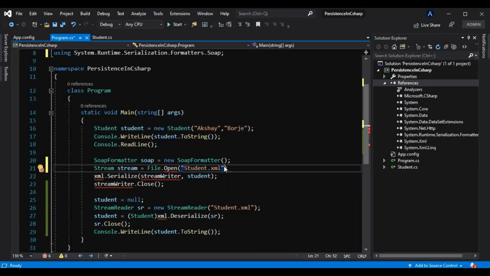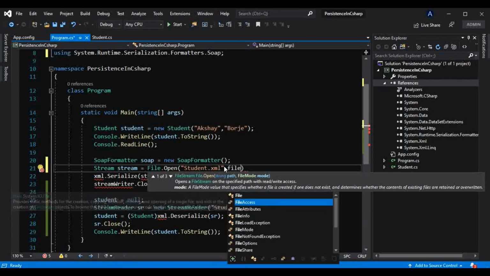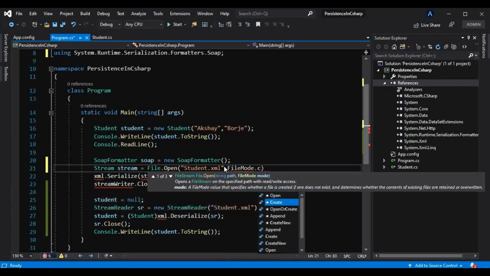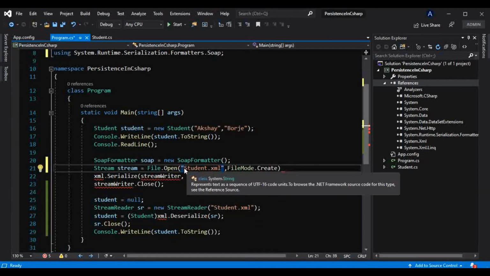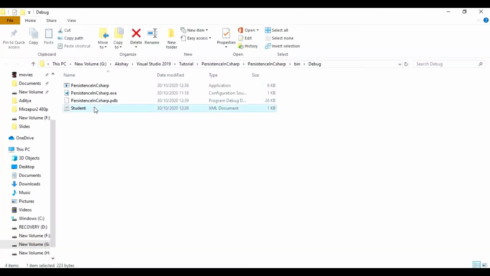Okay, and it requires another parameter, that is a file mode. I want that file mode to be Create, that is, if this file is not present, I want it to create that for me. So it will create that for us, and I will not make this .xml now, I will make that .txt. And I will remove the old file from here so we will not get confused that it is an old file.